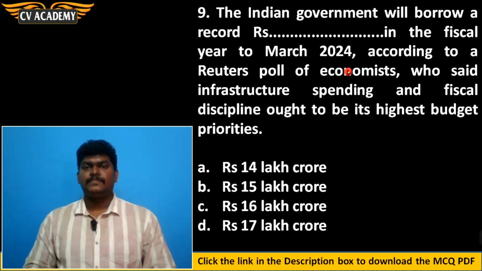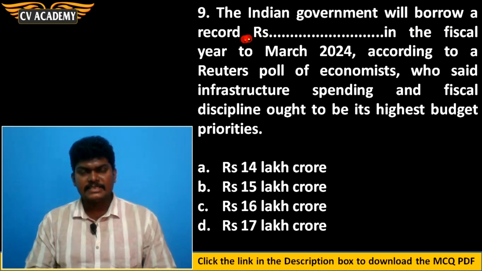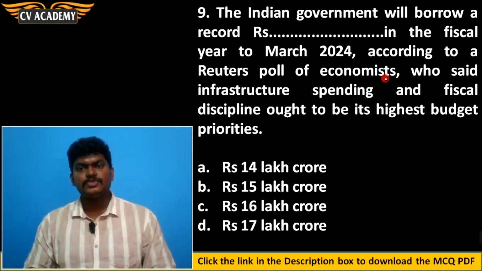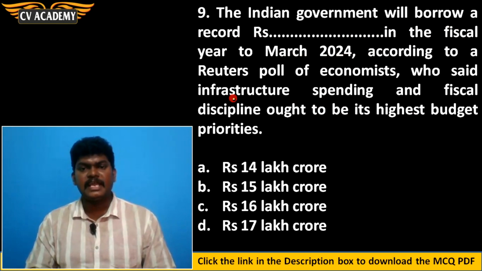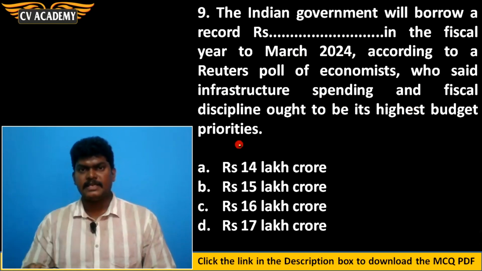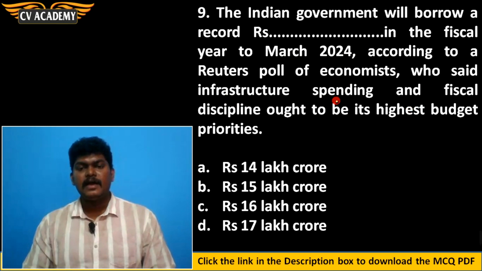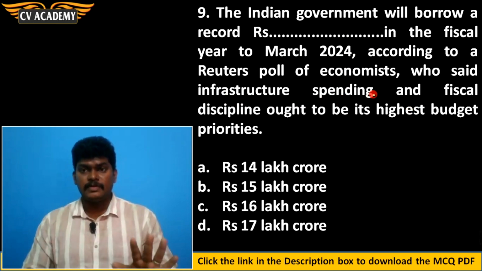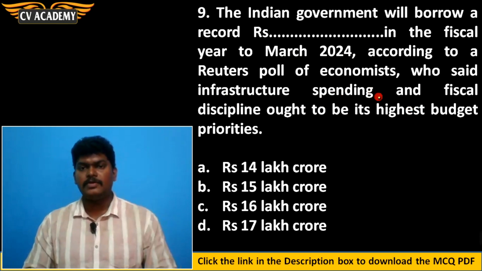Then 9th question. The Indian government will borrow a dash record rupees in the fiscal year to March 2024, according to a Reuters poll of economists, who said infrastructure spending and fiscal discipline ought to be its highest budget priorities. Yes, in the upcoming budget, government will be borrowing around 16 lakh crore rupees. Option C is the correct answer.